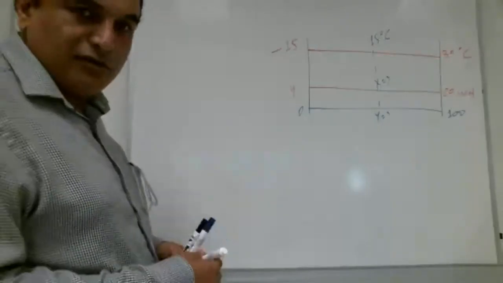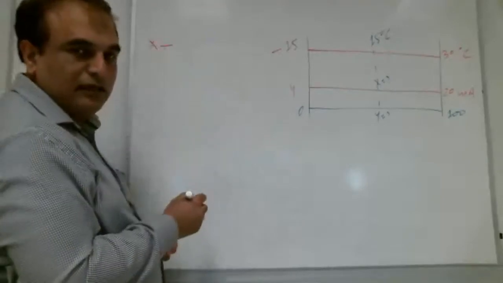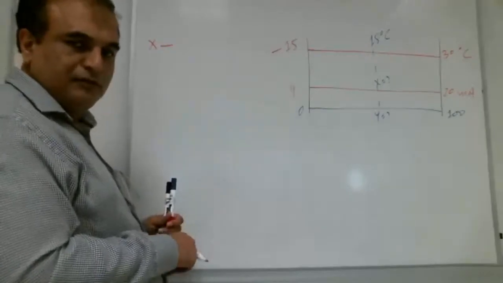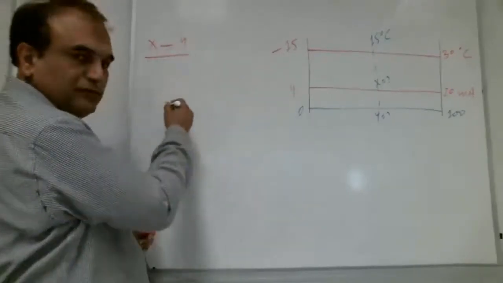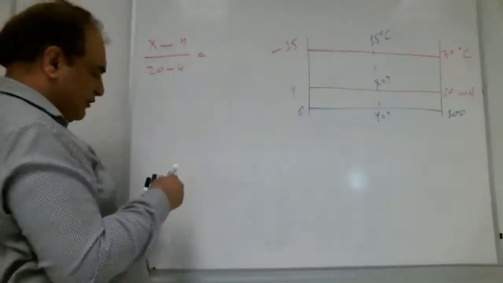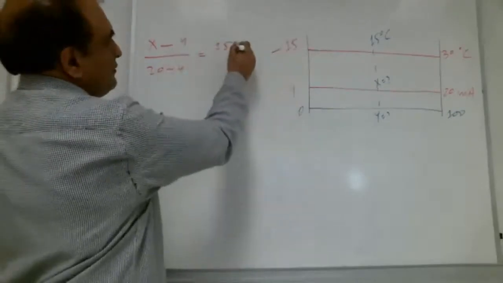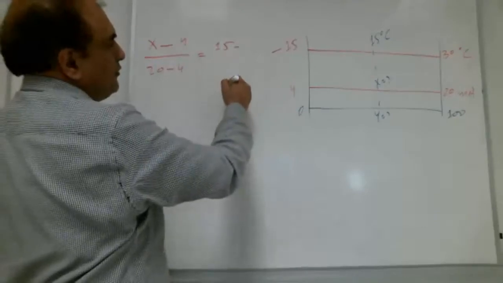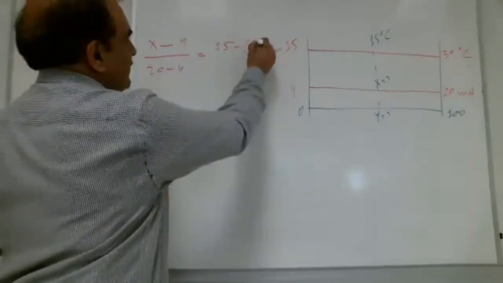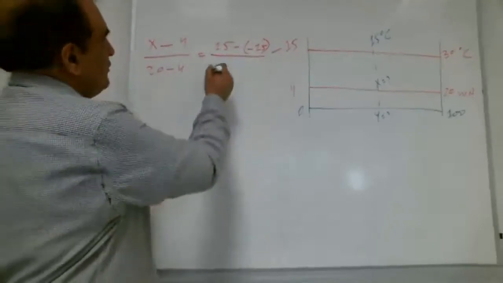Very nice. So yes, brother, tell me how to write the X. X minus 4, 20 minus 4. Very good. Equal to 15 plus 15, plus 15, teacher, because it's minus. 15 minus 15 over 15 minus 30.